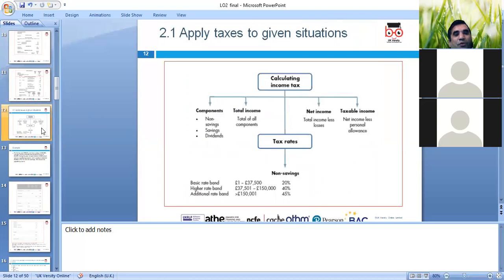Okay, so first we're looking at 2.1, apply the tax to the given situation. We've been in different situations of how we can apply the rates. We'll discuss some situations, but you can expand with the chapter on tax calculation, which I'll refer you to at the end of the lesson as well. Particularly we can look at some scenarios. Components: non-savings, savings, dividend. Total of all components, net income, taxable income, tax rate. That's what we need to look at.